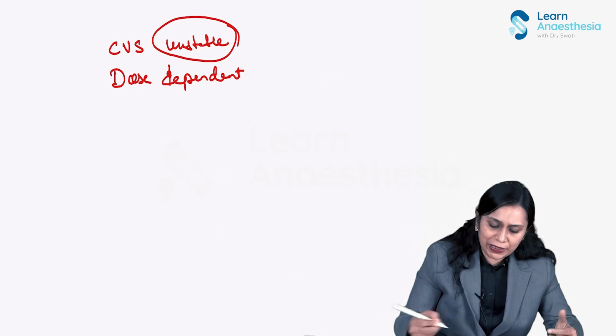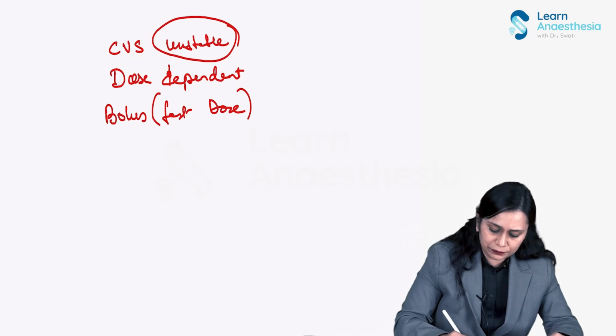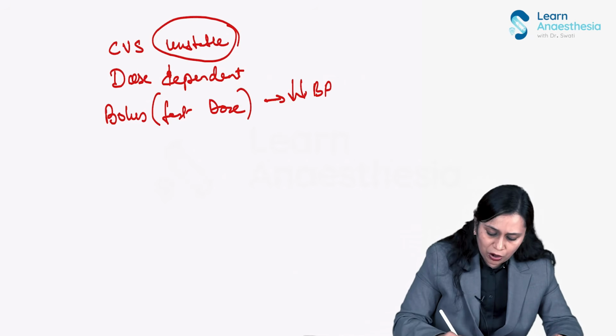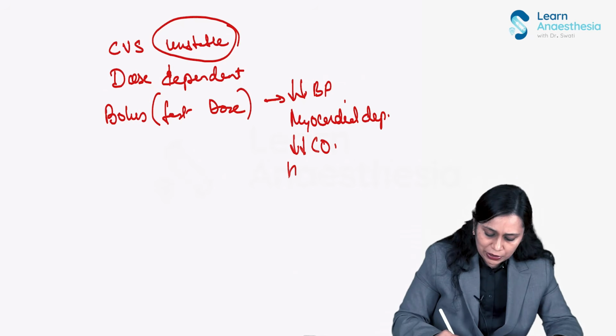What if I give a fast bolus dose, what will happen? It will decrease the blood pressure. It can cause myocardial depression, right? It can decrease the cardiac output. It can cause hemodynamic imbalance.